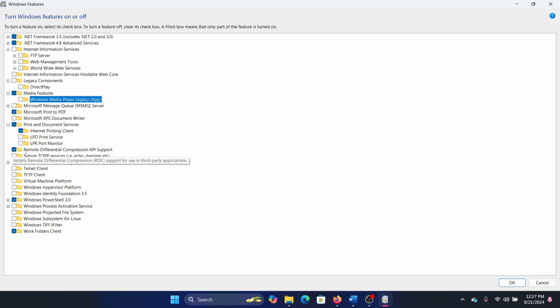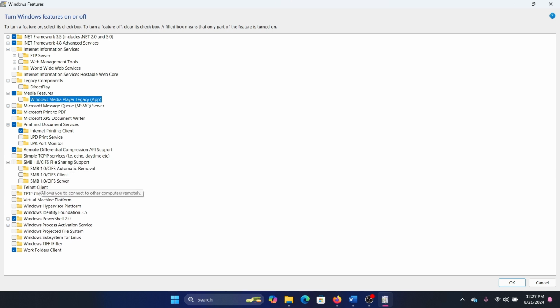After that, we have Remote Differential Compression API Support. Then we have this option for Simple TCP/IP Services like echo and daytime. I'll tell you something, this is not the usual TCP/IP protocol, so it is not required, but if you need it, then you can check it. As for SMB 1.0, this option should never be checked or else it will make your system vulnerable to ransomware. We have this option, but we don't access it.